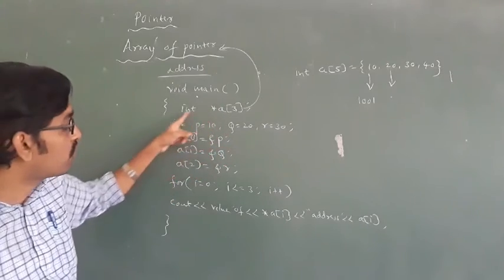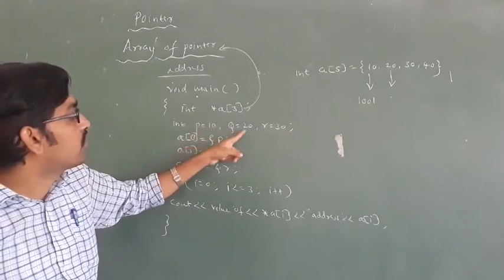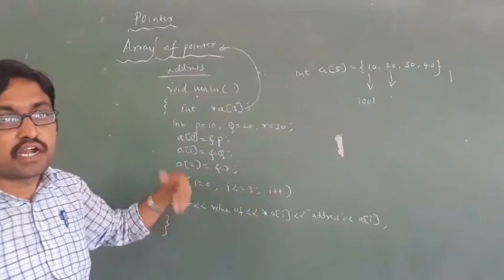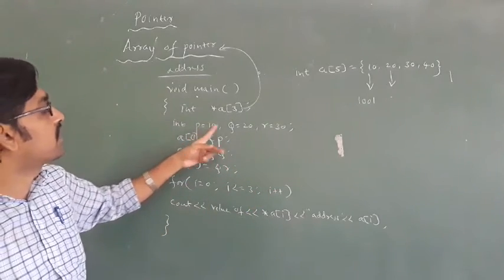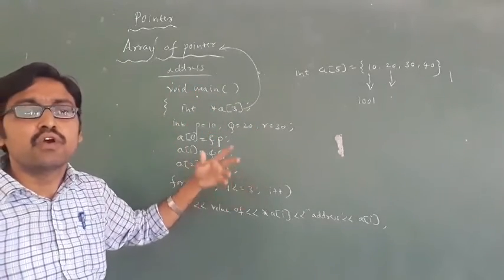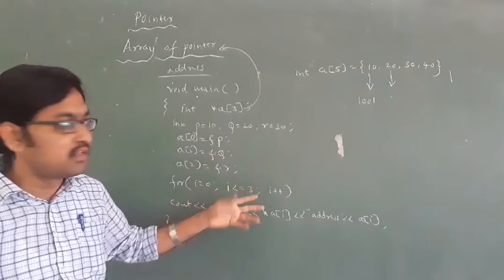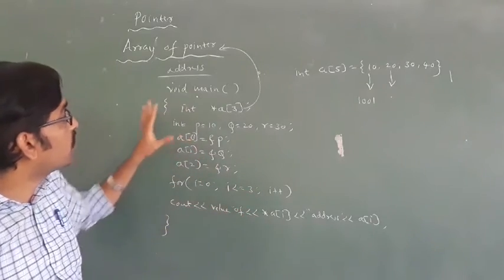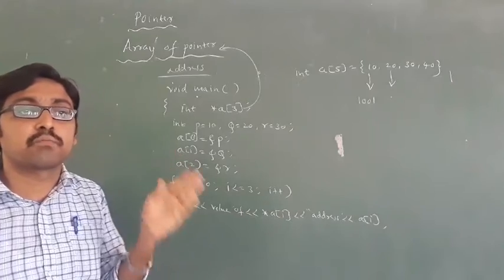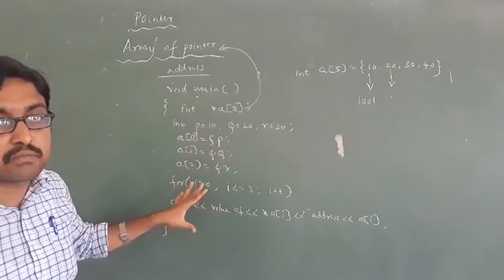You have to convert these values into addresses: the address of p, the address of q, the address of r. This is how to write array of pointer. They ask 3 marks: explain array of pointer with example. Just write this small example.